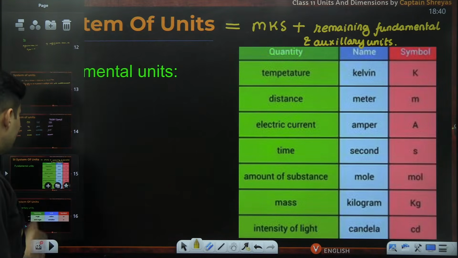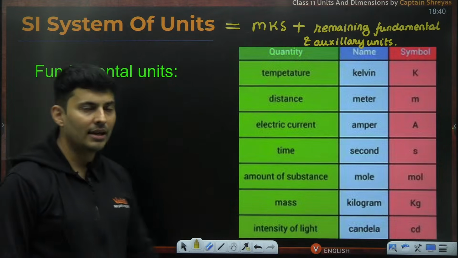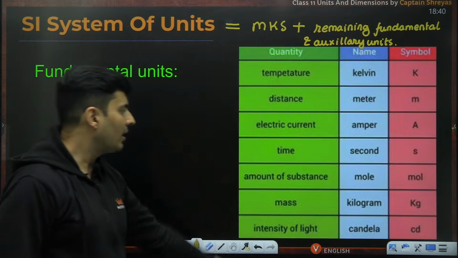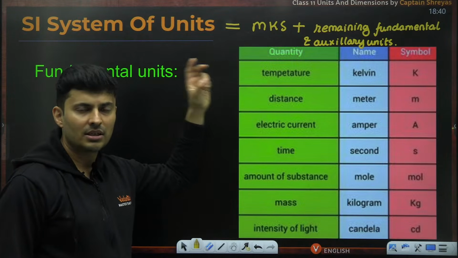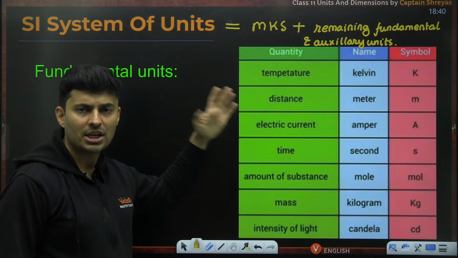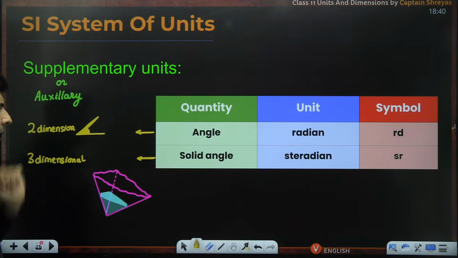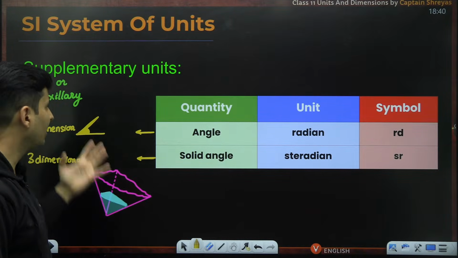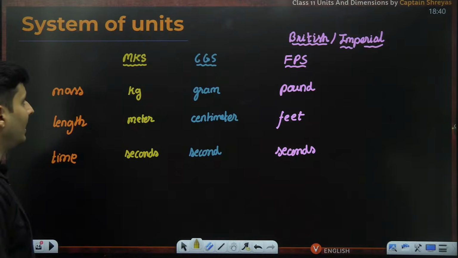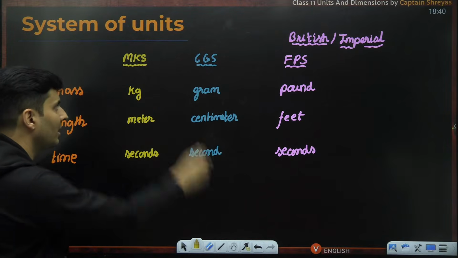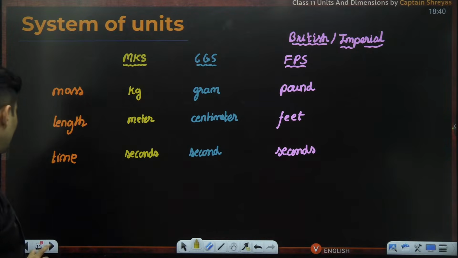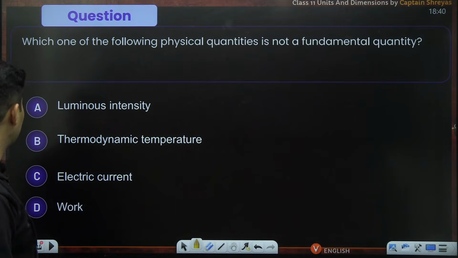So the 7 plus 2, which is totally 9 units, which are fundamental, are over here. Time, distance, mass, temperature, amount, intensity, current, and angle and solid angle. And the respective SI units, which is an extension of MKS units. We generally do not use CGS and FPS. So let's see some questions based on them.